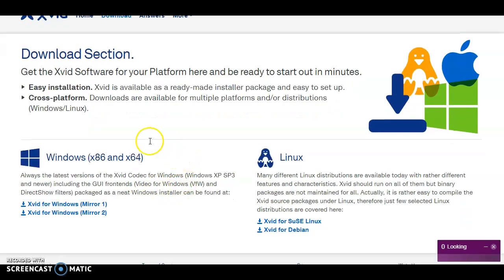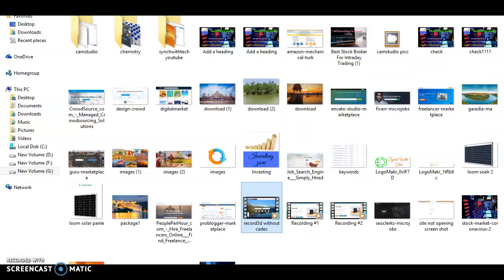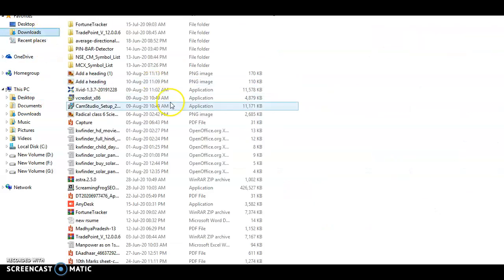If you are using a Windows environment, you have to download either one of these, not both. I have already downloaded it. If you have not, click on download, and after downloading you have to install this software on your computer. The icon will come like this.